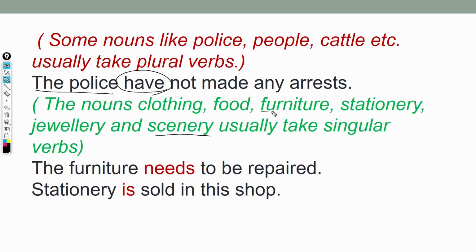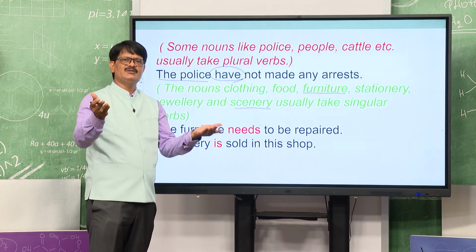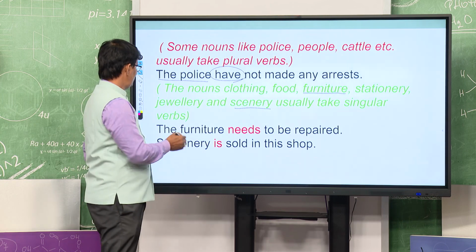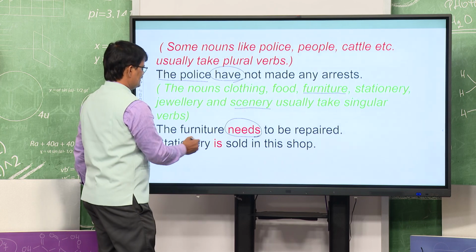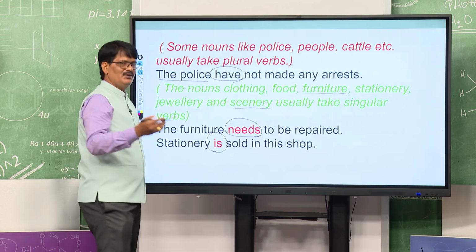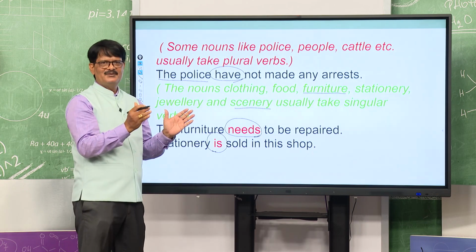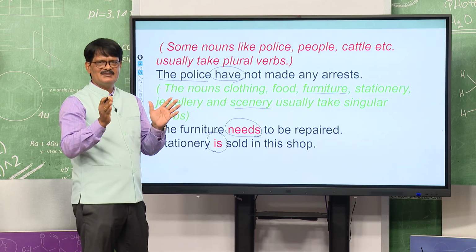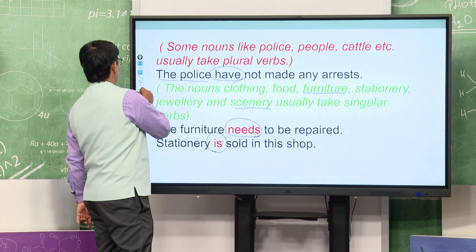And furniture, we sometimes use it as plural, it is a habit, but we have to know furniture always goes with a singular verb, and scenery also always goes with a singular verb, so you see the furniture needs a singular verb here. Stationery is also here. This is the agreement exception. You will know it, and your grammar will be right whenever you are writing English.